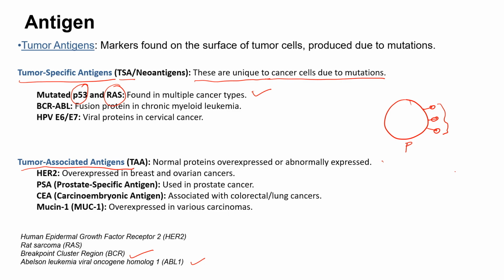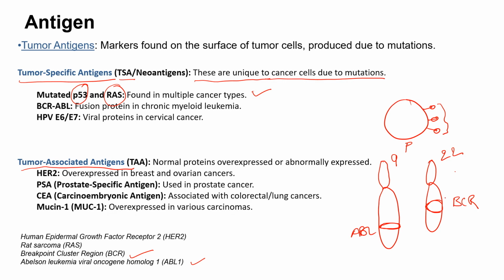So I could give a diagrammatic representation here. For example, there is a chromosome short arm and long arm, and this is the location of the gene called ABL. This is on chromosome number 9, and then we have BCR, which is located on another chromosome, chromosome number 22. So this is another protein called BCR.